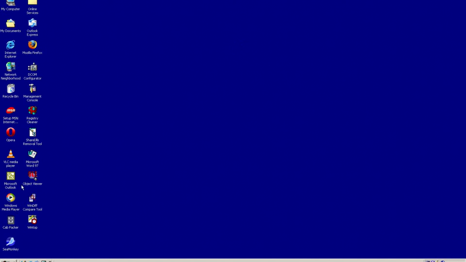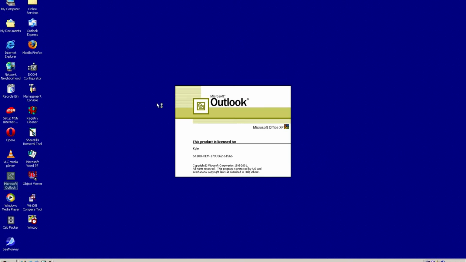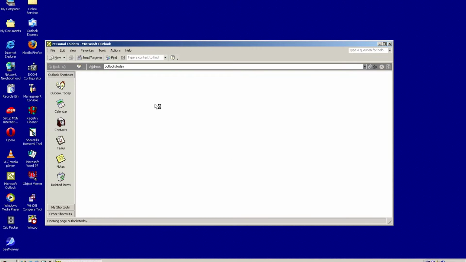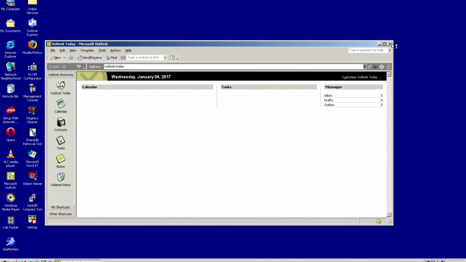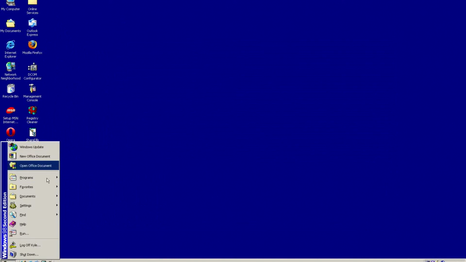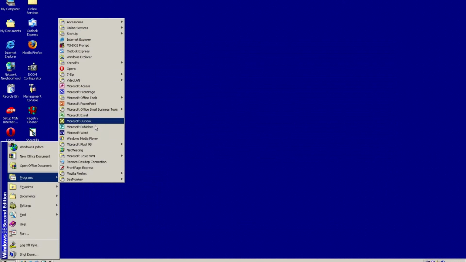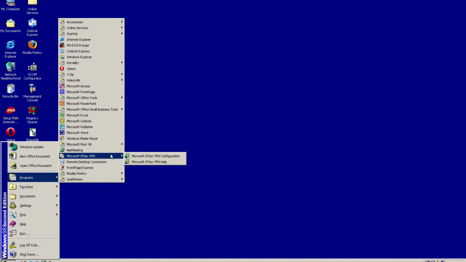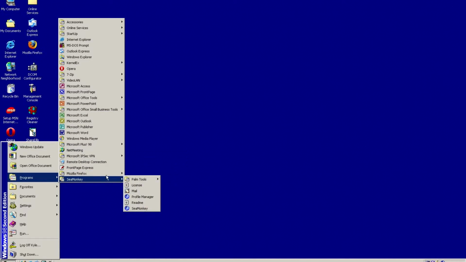And you got Outlook 2002. Basically, if it says Office XP, it means Office 2002. I'm not really sure why. And pretty much got Publisher, Excel, and some other stuff. And now we're gonna look at web browsing.